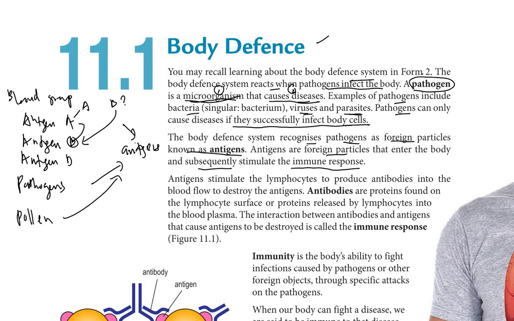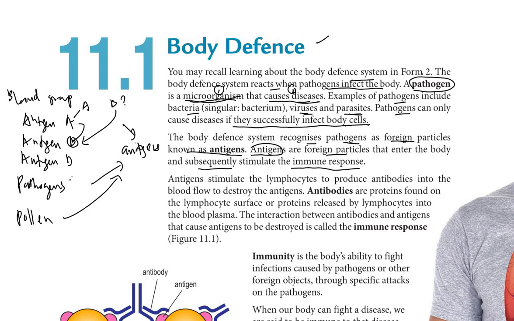So any foreign particles that enter the body and subsequently stimulate the immune response are known as antigens. Not necessarily pathogens only. Chemical substances can also become antigens, as long as our body does not recognize the substance.